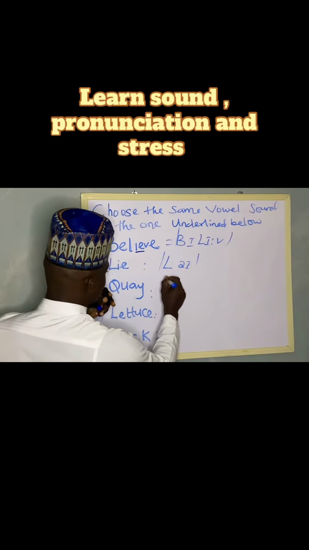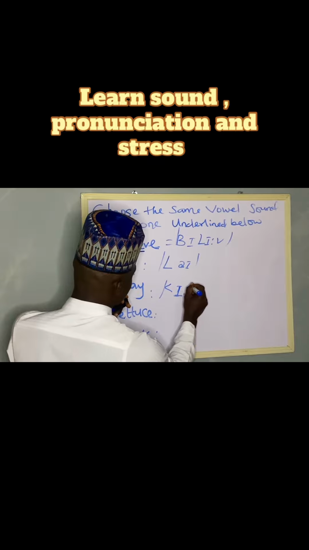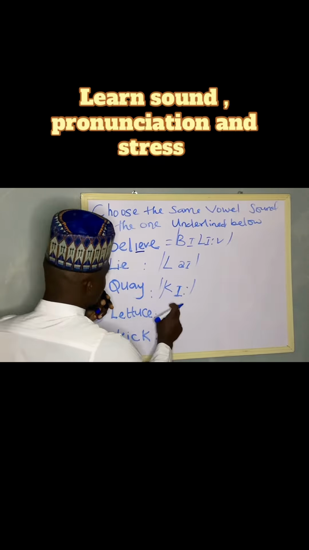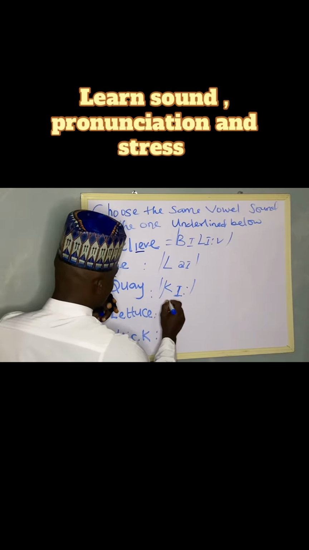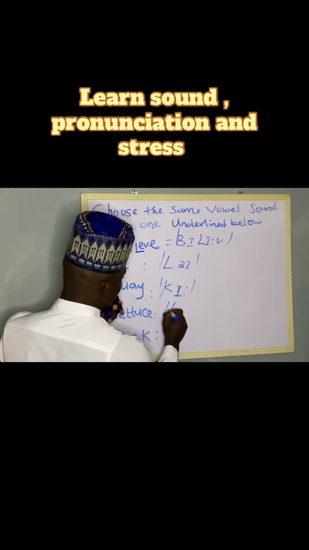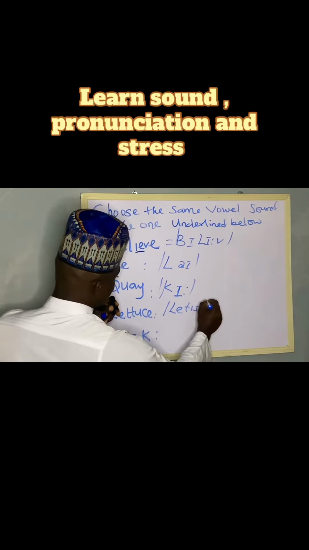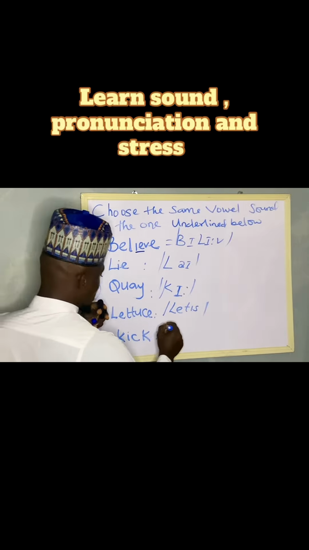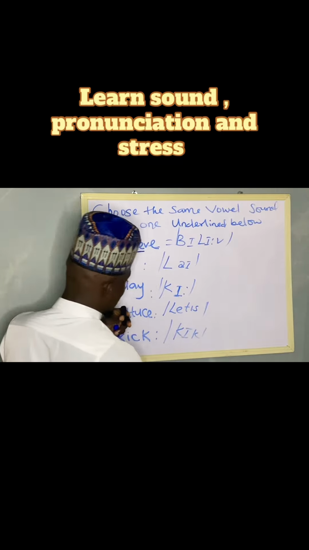Key is transcribed as this: key, long e. Okay, the letter C, lettuce, is transcribed as this: lettuce. Okay, D, cake, is transcribed as this: cake.